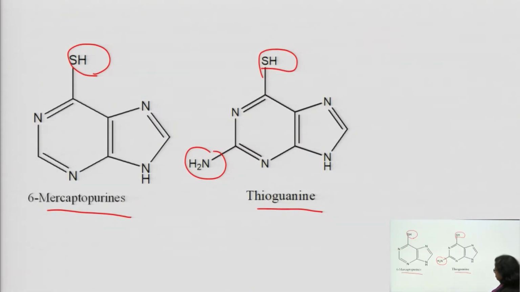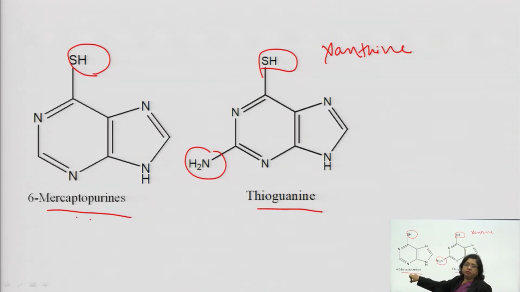So, here you see 6-mercaptopurine. Generally, 6-mercaptopurine replaces the xanthine. Xanthine is a naturally occurring intermediate during DNA synthesis. In place of xanthine, if 6-mercaptopurine combines, then obviously DNA synthesis will stop. If DNA synthesis will not take place, then the abnormal growth, the cancer cell, will die.